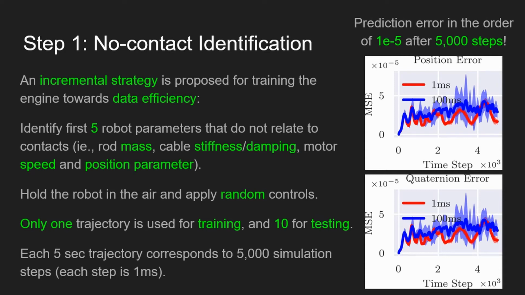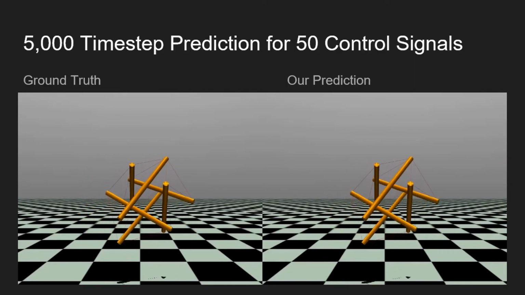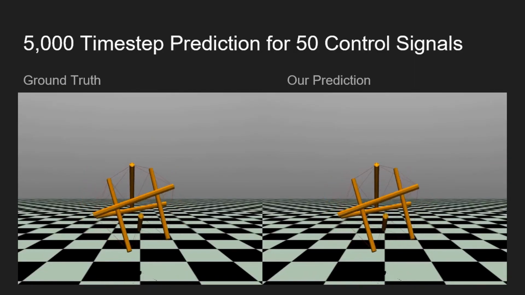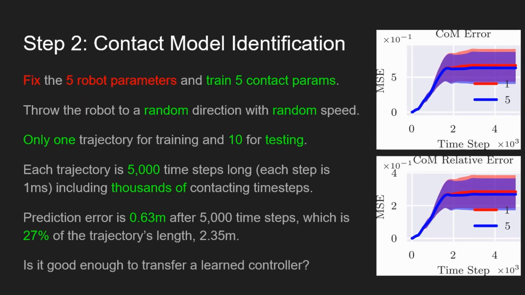Given only a single trajectory, the engine's prediction is very accurate. On the left is the ground truth trajectory, and on the right is the differentiable engine's prediction, which are very similar. The next step is to fix the previously learned parameters and only train the 5 contact-related parameters. Trained with only one trajectory, the engine's prediction gives a 27% relative error after 5,000 steps.